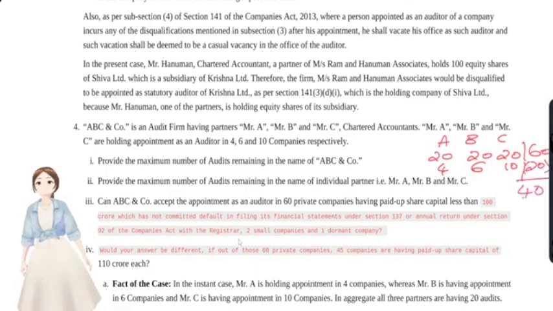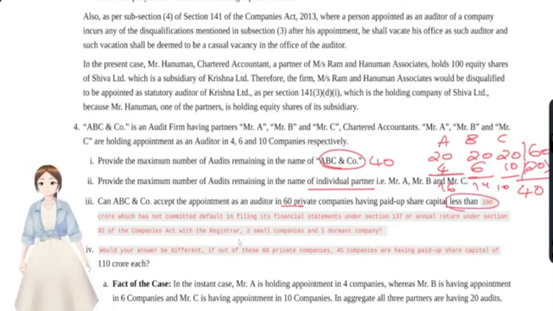The maximum audits that the firm could accept in its name is 40 companies. The maximum number of audits remaining in the name of ABC company is 40, and the maximum number of audits remaining in the name of the individual partners are: 20 minus 4, 16; 20 minus 6, 14; 20 minus 10, 10.